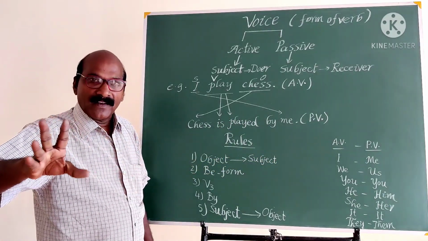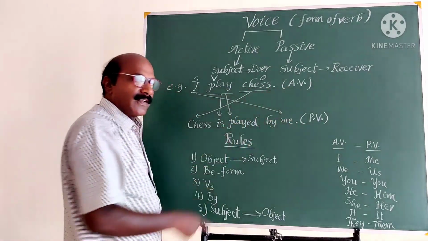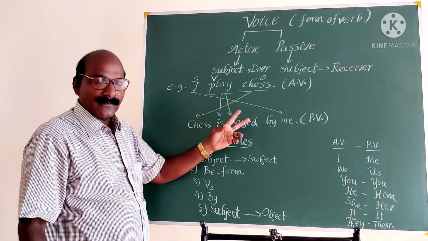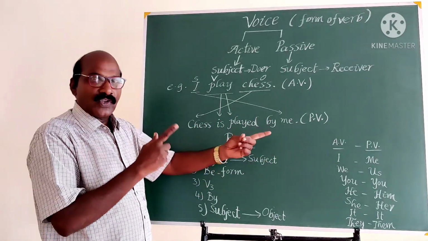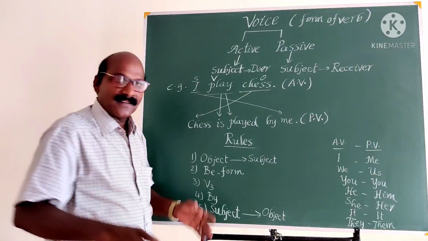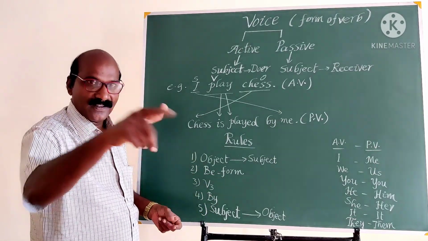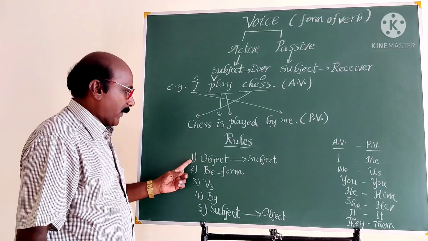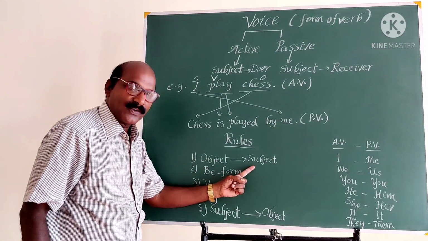It makes no difference whether we speak in active voice or passive voice. I play chess means chess is played by me. But to change the active voice into passive voice, we should be familiar with the 5 major rules. The first is that the object of the active voice becomes the subject of the passive voice.